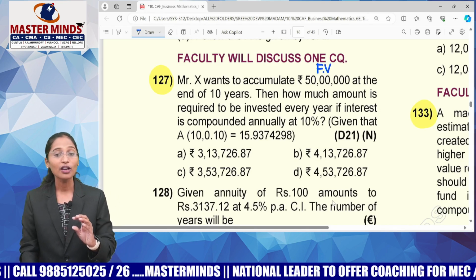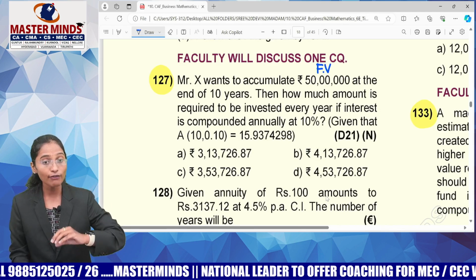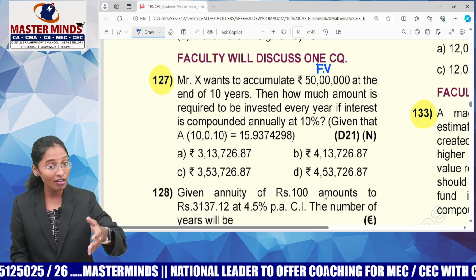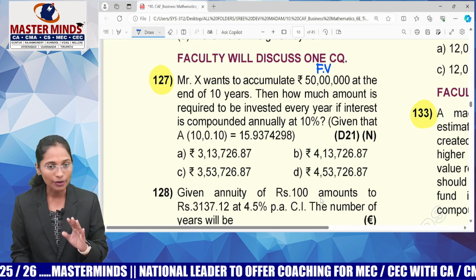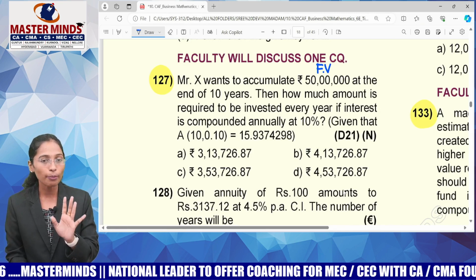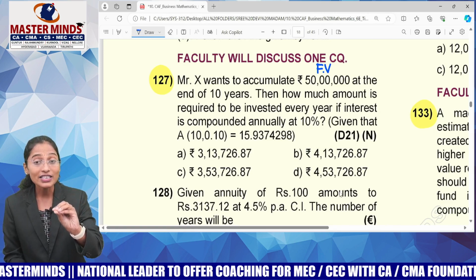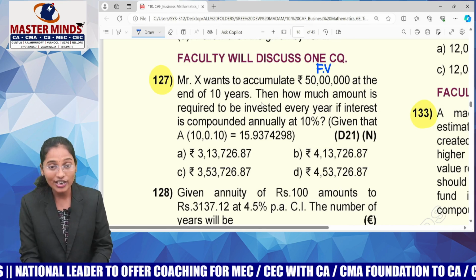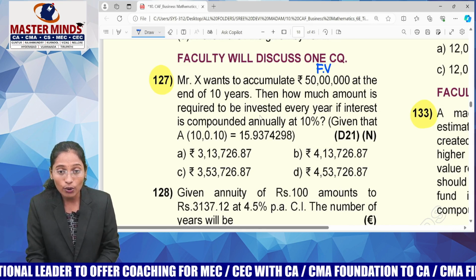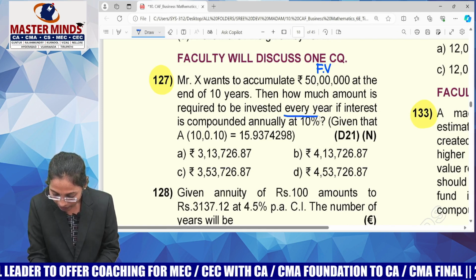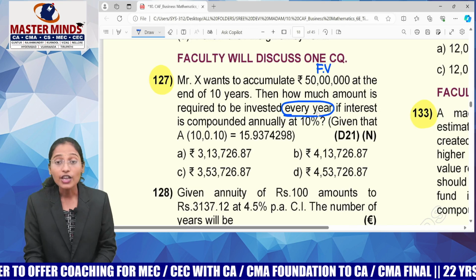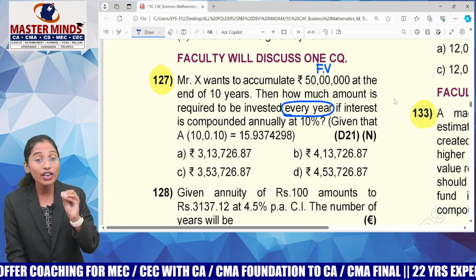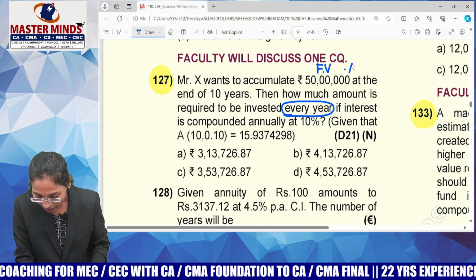I must tell you one thing. By reading the first line itself, you are not in such a position to say whether it is an annuity question or a regular question. Don't expect that from any question. I am able to understand that this 50 lakhs is a future value. Now, can you please read it out? Then how much amount is required to be invested every year? If you are investing money every year, you can call it an annuity.